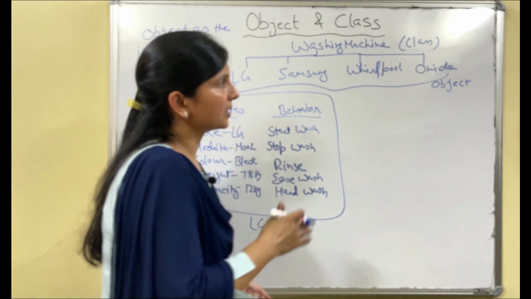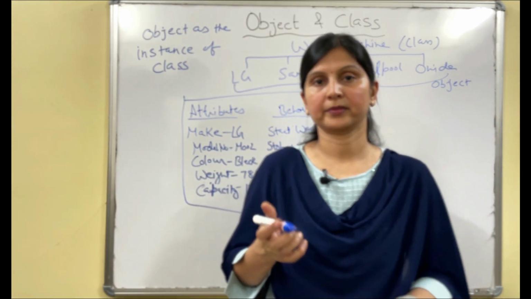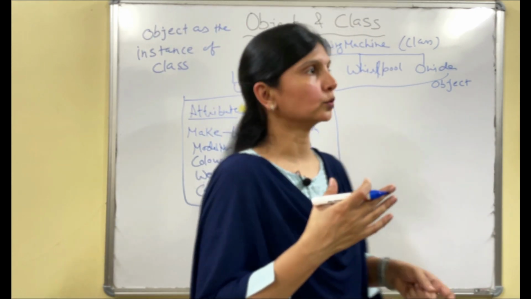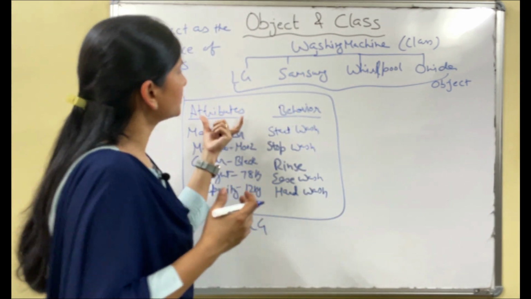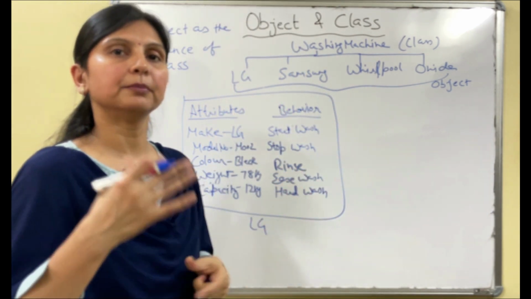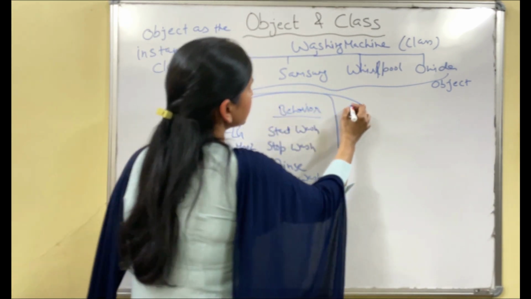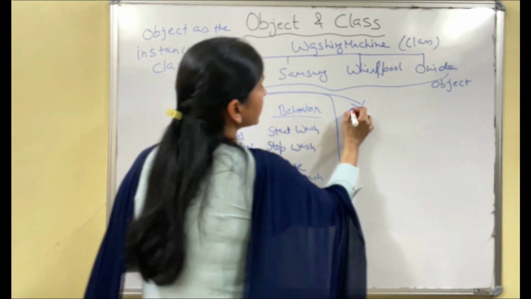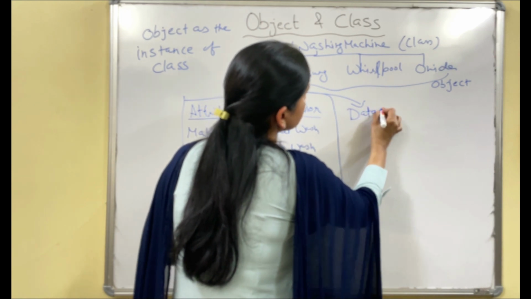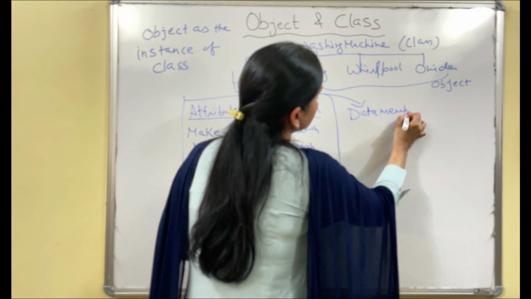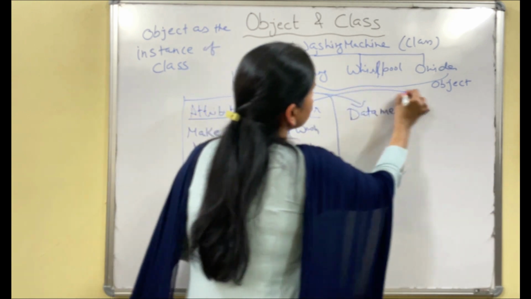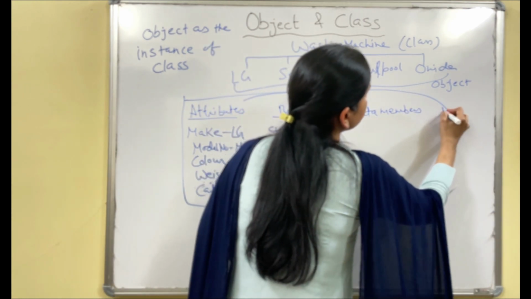Now this is the real world object we were talking about. Now if the same I have to use in a program, what changes shall I do? As I told you just now, these attributes will become data members and these behaviors will become member methods.